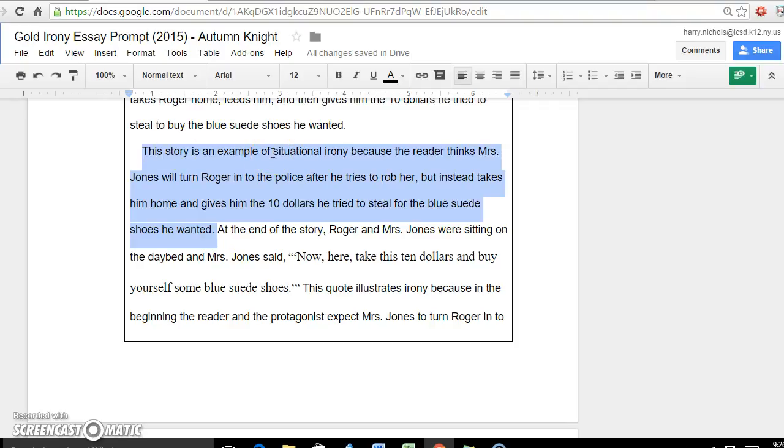So what you might want to do, take a look at my 3-paragraph essay that I wrote. The first sentence of this paragraph says that the story has situational irony, but it also says roughly where the irony occurs. And that might help, because if you kind of copy that formula, then you can restate the thesis without being too repetitious.